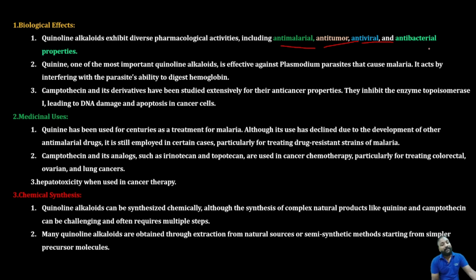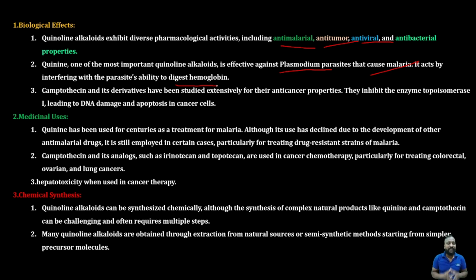Quinine is the most important alkaloid, accounting for almost all the pharmacological actions. It affects the Plasmodium parasites that cause malaria. Because of quinine, the quinoline alkaloids came into the limelight. It is a very potent drug against Plasmodium vivax and Plasmodium falciparum. It interferes with the parasite's ability to digest hemoglobin when its life cycle is carried out in our body.